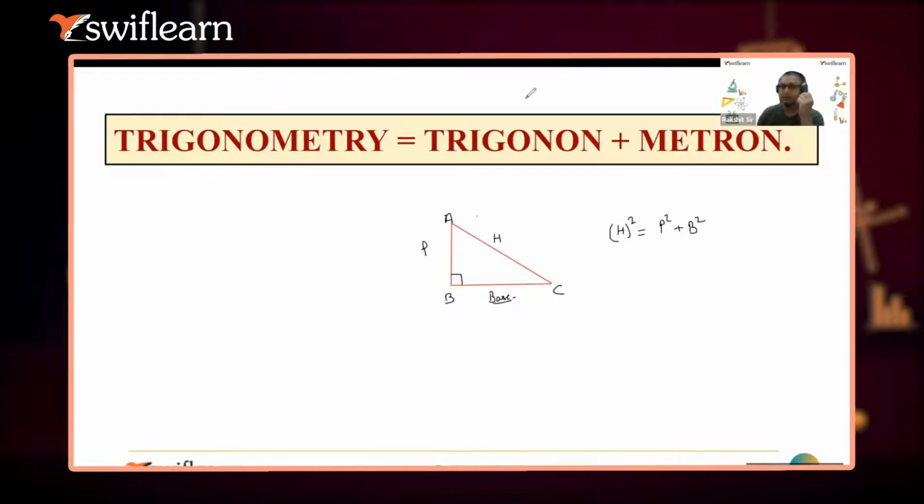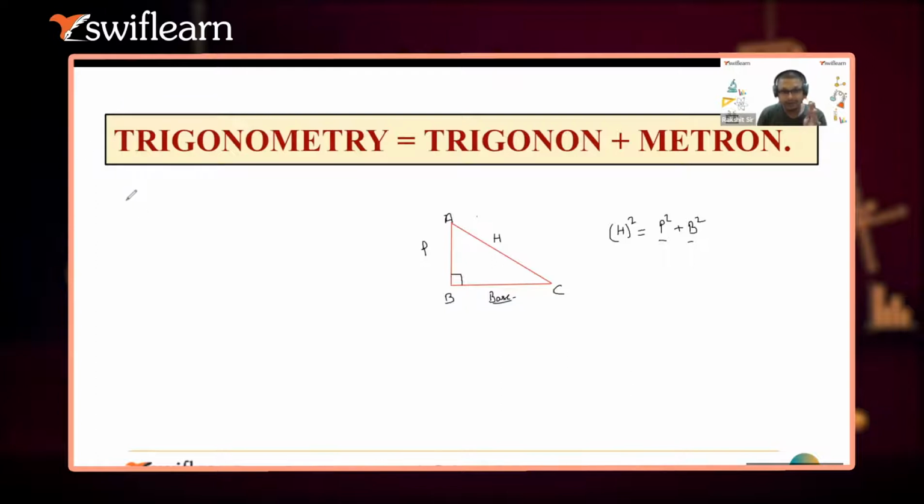What I was saying is, if I need to find out any side of this triangle, I must know the other two sides, right? And in that case, I will use the Pythagoras theorem. That's it. I think that is the only part we all students know about the right angle triangle. But we will go one step further in trigonometry. And what is trigonometry all about?